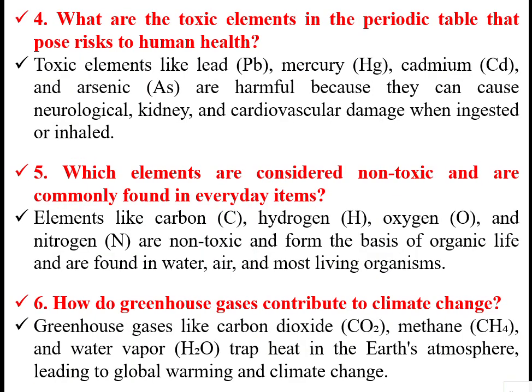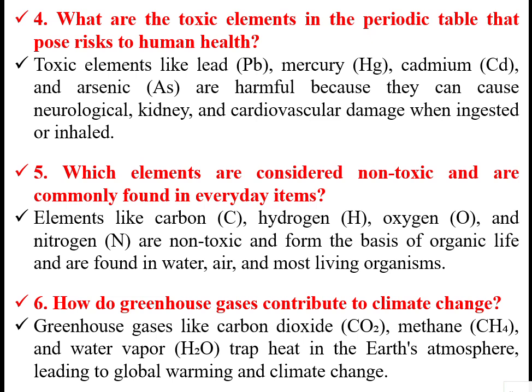So these are harmful. Then what are the toxic elements in the periodic table that pose risks to human health? Toxic elements like lead, mercury, cadmium, arsenic, sometimes chromium also. These are all harmful because they can cause neurological, kidney, and cardiovascular damage when ingested or inhaled into the body.